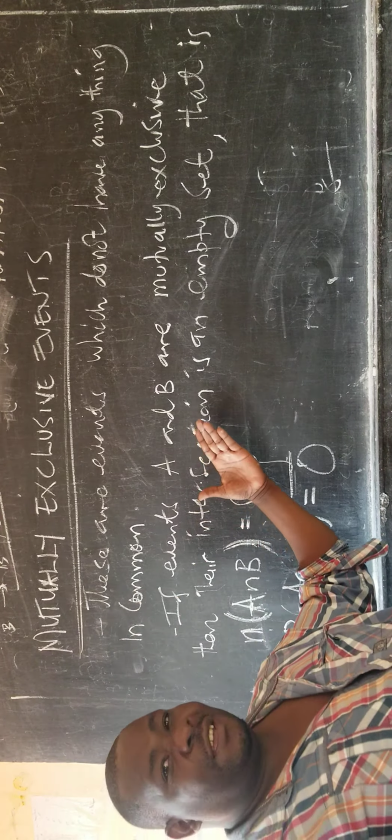Then, from the definition of the union, the probability of A union B is the same as probability of A plus probability of B minus probability of A intersection B. This is the general definition of the union of events. But for mutually exclusive events, the intersection of A and B is 0, meaning those two cannot happen at the same time. So if you substitute the 0 where there is the intersection, A union B is equal to A plus B minus 0.